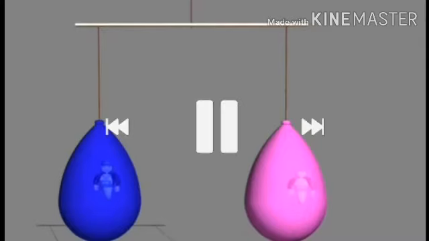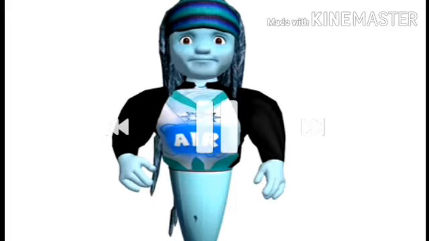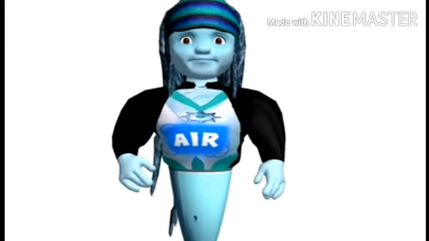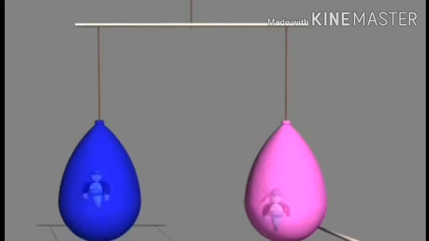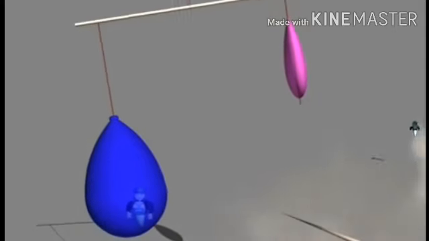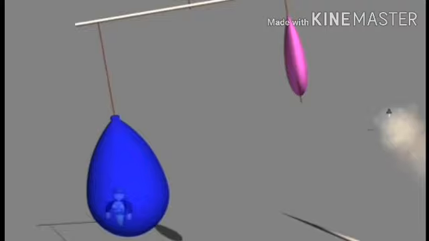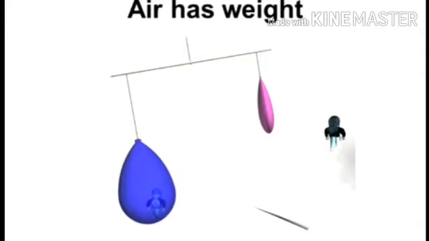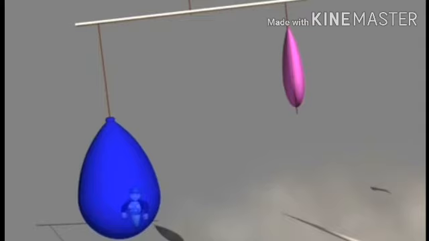Now see in the picture. As two inflated balloons are there, what is present in them? Air is there. When we prick one, the air will go out. And so the balloon that still has air goes down, meaning it is heavy. The blue balloon is heavy now as compared to the pink balloon. So from this experiment, what do we conclude? We conclude that air has weight.